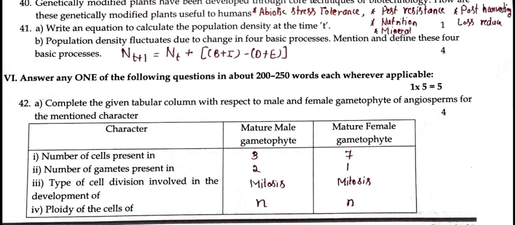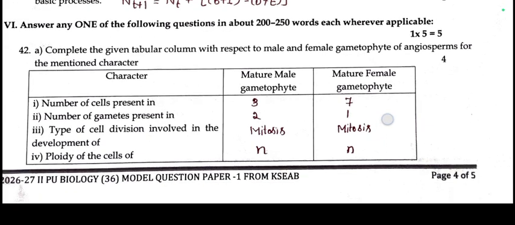And 41st question, write an equation to calculate the population density at time t. I have given the formula Nt+1 = Nt + [(B + I) - (D + E)]. And we need to explain. B means birth rate, I means immigration, D means death rate, E means emigration, N means population density. That you need to explain.